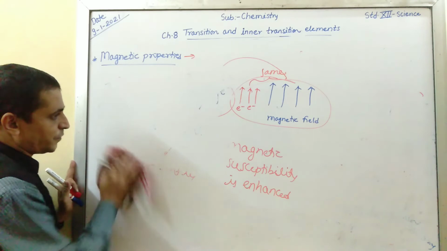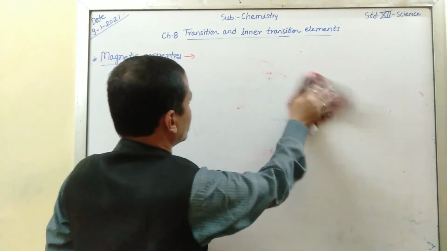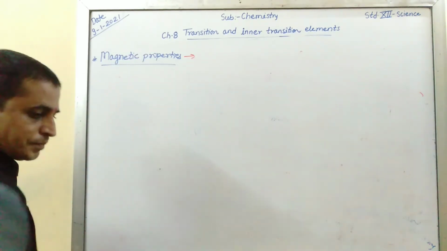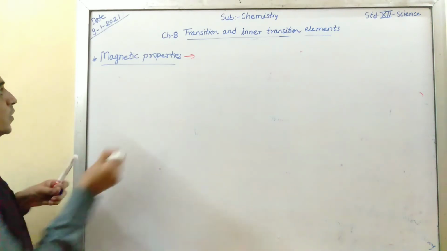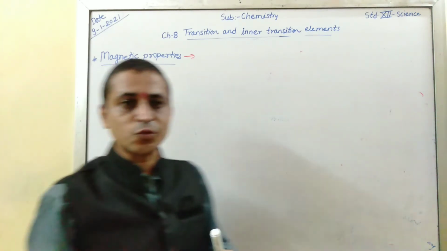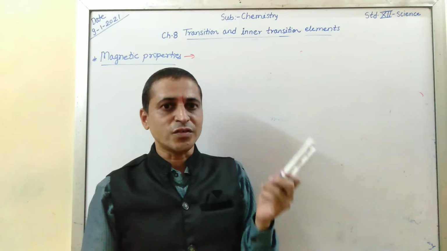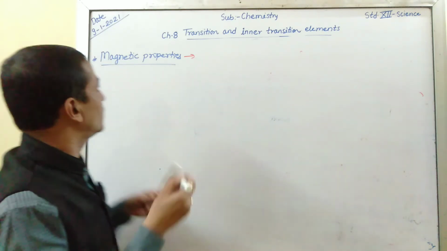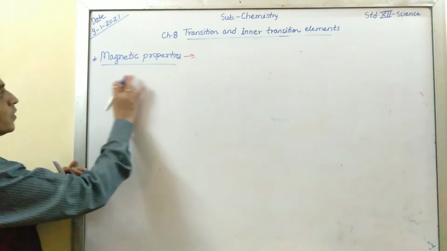Now we'll study magnetic moment, because the unpaired electrons present in the transition elements exhibit magnetism.